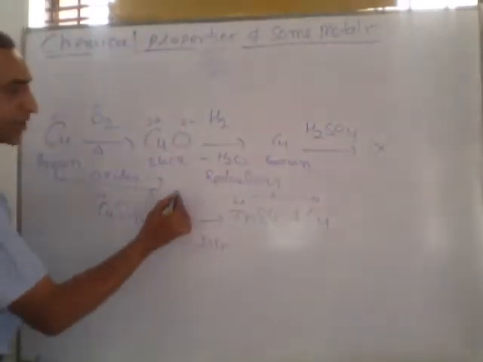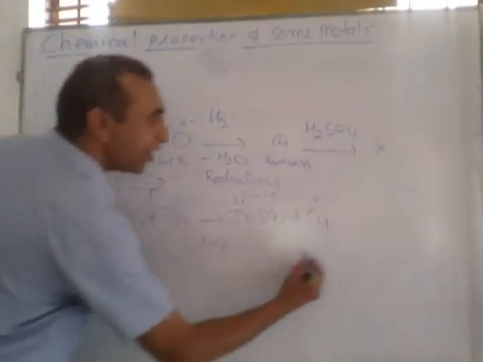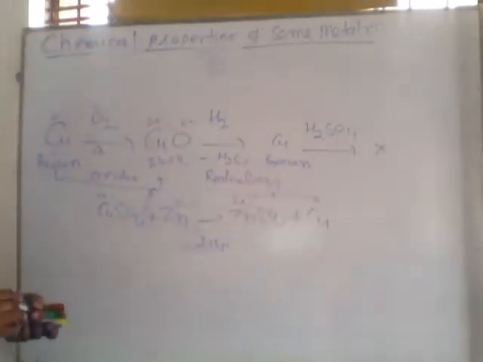The oxidation state of zinc is increased, so oxidation of zinc happens and reduction of copper happens. This is called redox reaction.